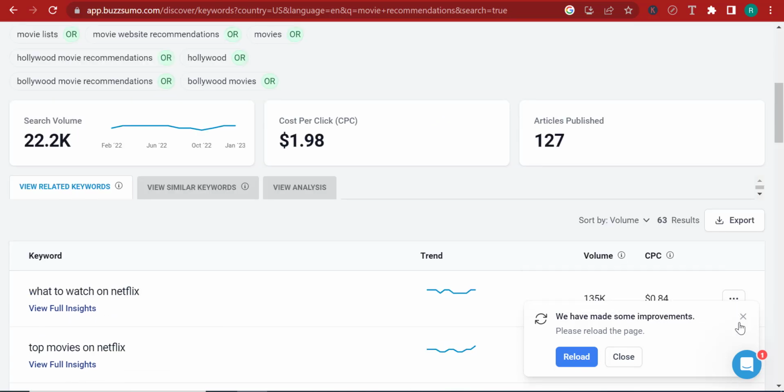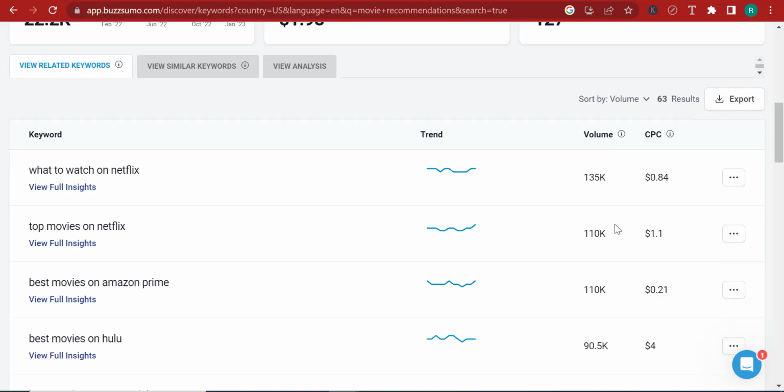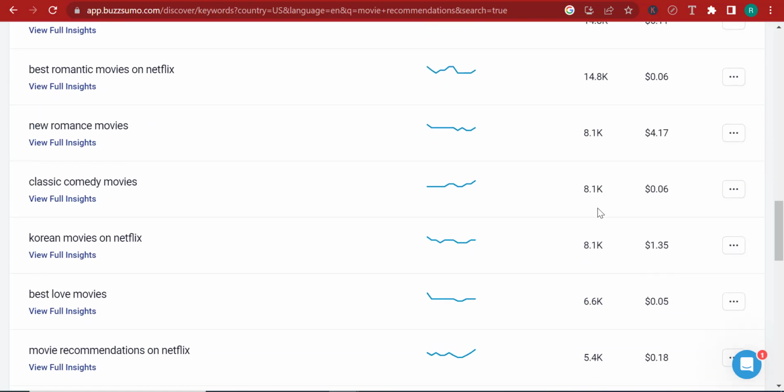And you can see the traffic potential for these keywords. So for example here, what to watch on Netflix, you can see that there is a potential traffic of 135,000 people searching for this. The CPC is not really that high, which is basically the cost per click, how much you're really going to spend if you want to get a click for this keyword. But you can scroll down over here. You can see some keywords that really have a decent volume and a very low CPC. So for example, this one here, you can pay $0.06 and you can get up to 8,100 people per month to visit your blog.